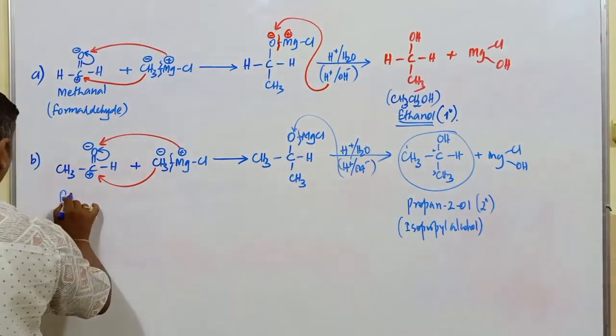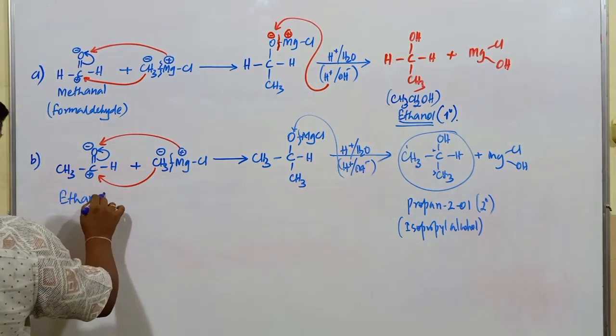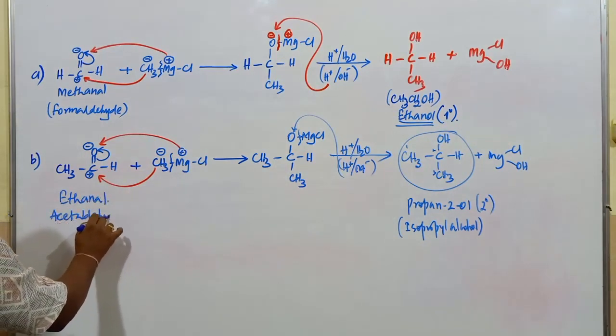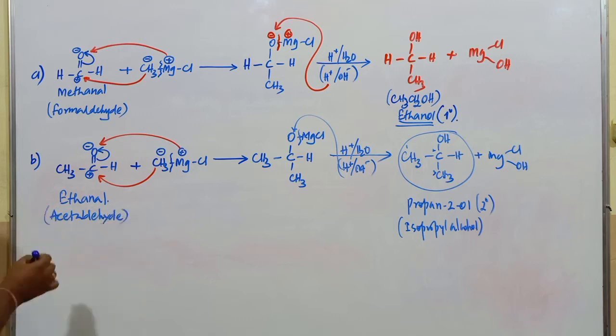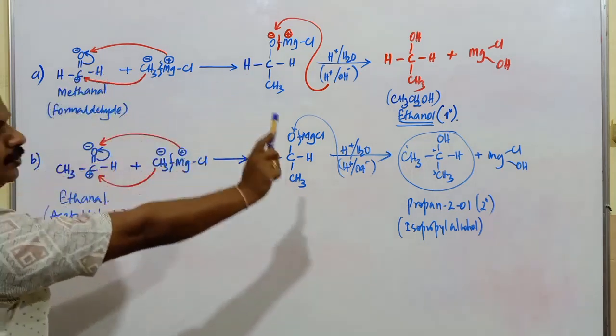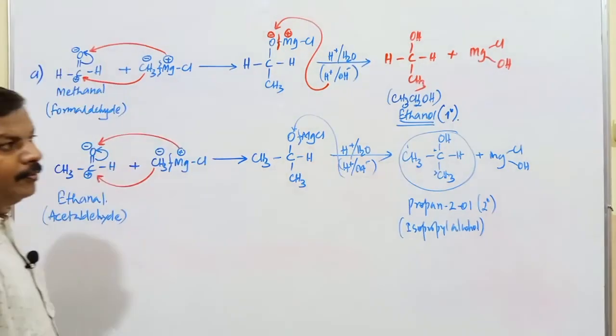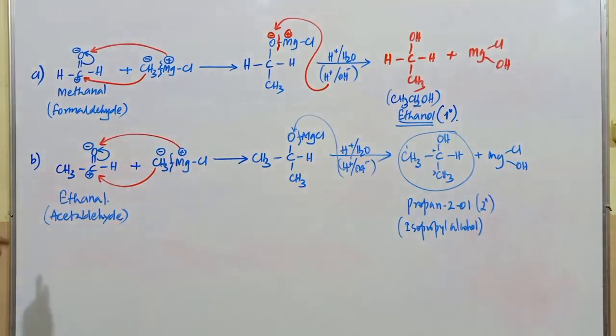What is the name of this compound? It is ethanal. Commonly it is called acetaldehyde. Commonly it is called what? Acetaldehyde. Students, methanol gives rise to an ethanol molecule, and ethanol gives rise to what? The propan-2-ol compound. So these are the two examples I have taken here. One is methanol, and the next one is ethanol. Next example, I will go with a ketonic compound.